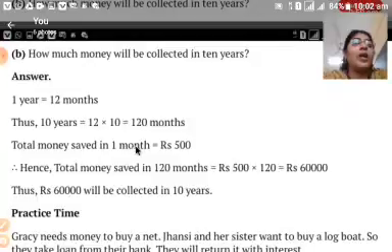Total money saved in 1 month. In 1 month they save 500 rupees, which we already calculated. Hence, total money saved in 120 months is equal to 500 rupees per month into 120 months, which gives us how much? What is this amount? Ones, tens, hundreds, thousand, 10,000. 60,000 rupees. Thus, rupees 60,000 will be collected in 10 years.